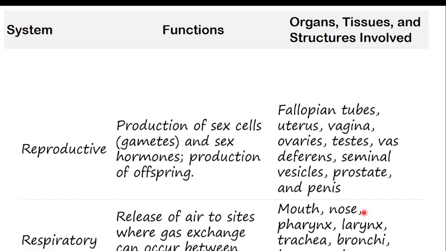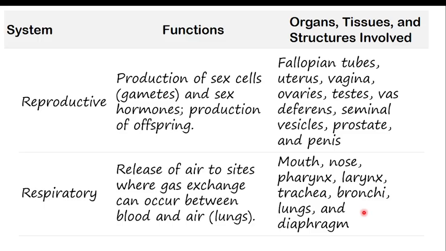Apart from this system, there is also the reproductive system. Normally, its function, its target, is to produce offspring or a baby. Production of young ones.